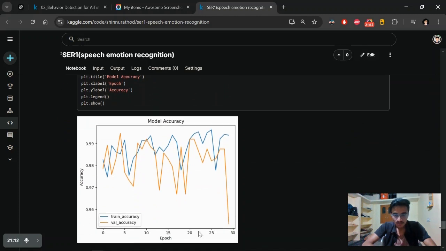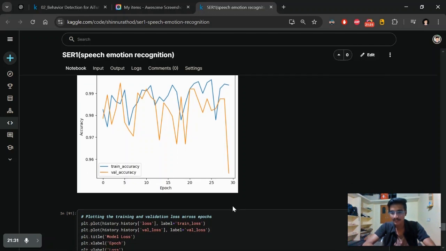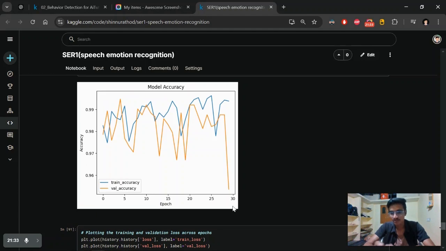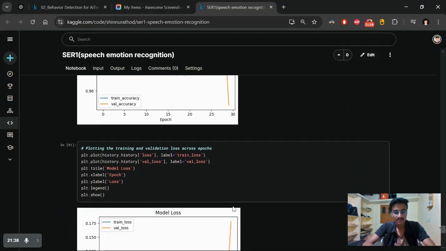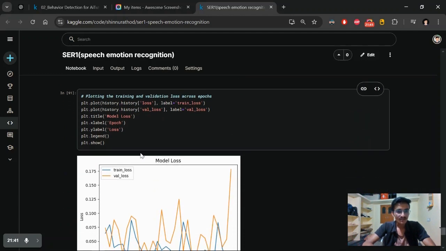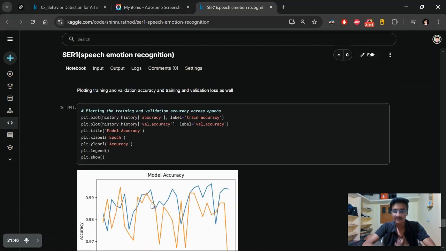We can see that until maybe the 28th or 30th epoch, our model is increasing in accuracy. After that the validation accuracy might not be increasing, which is why it terminated over here. It did not go further, till 50 epochs it is not running, because the validation accuracy is obviously not increasing. And this is the loss. Okay, this is completed. This is all about my project.